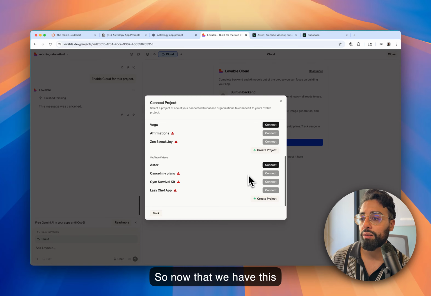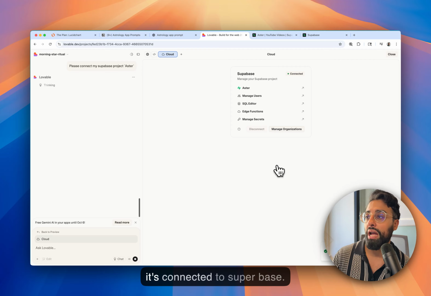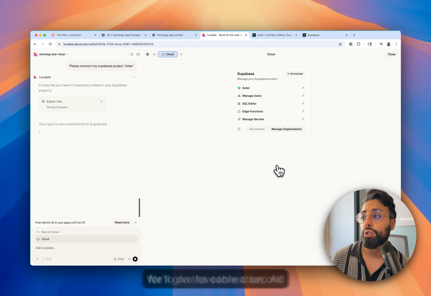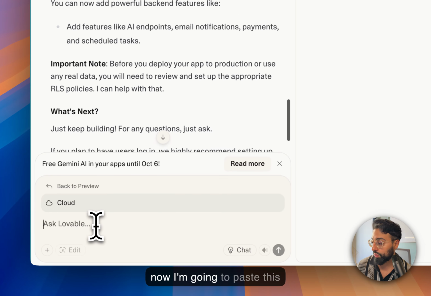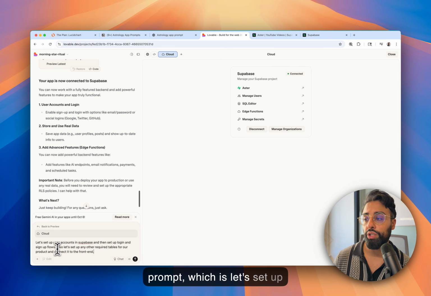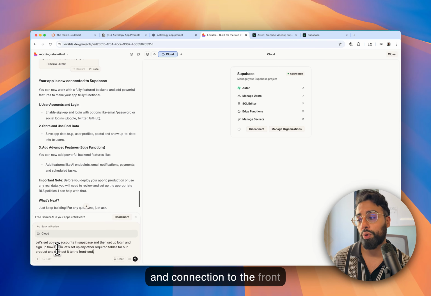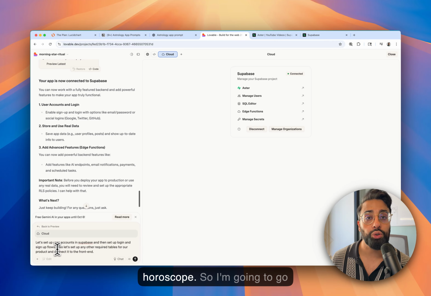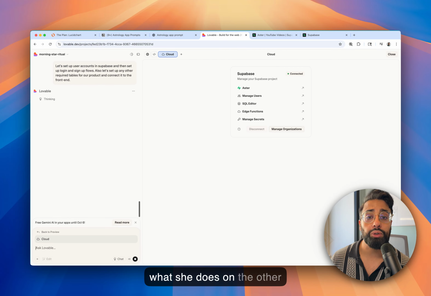Now that we have this connected, we have to do one more step. We have to hit this connect button. So now it's connected to Supabase. We'll give Lovable a second to do the connection. All right, it's connected, and now I'm going to paste this prompt, which is: let's set up user accounts in Supabase, then set up login and sign up flows. Also, let's set up other required tables for our product and connect it to the front end. The other connected tables would probably be things pertaining to the horoscope. So I'm going to send this. Let's see what it does on the other side.